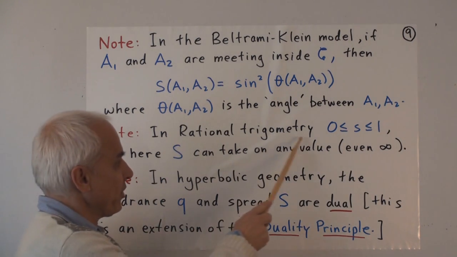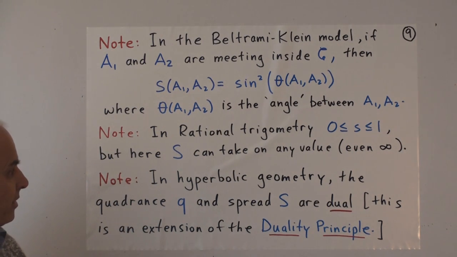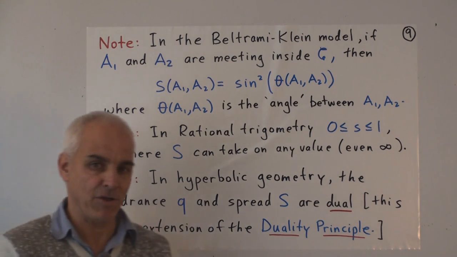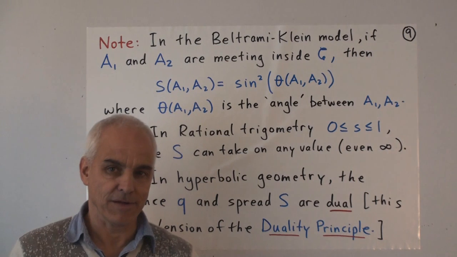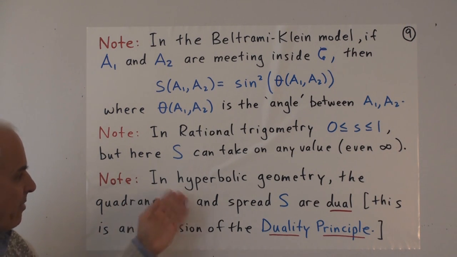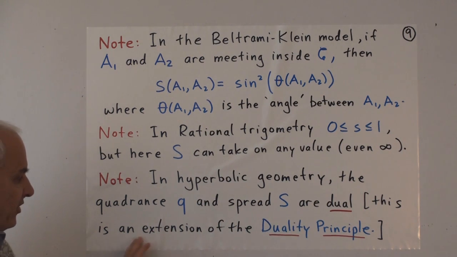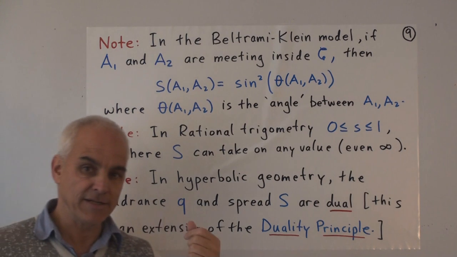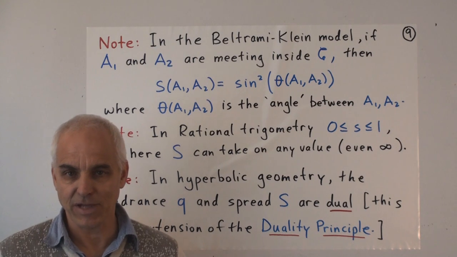Another point is that in rational trigonometry in the plane, the spread between two lines is always in the interval 0 to 1. But here in hyperbolic geometry, the spread can in fact take on any value. It can take on negative values and values bigger than 1, and even infinity in certain special cases. And let's just reiterate again that in hyperbolic geometry, the quadrants Q and the spread S are really dual concepts. This is an extension of the duality principle, so not only are lines and points in a dual relation, but also quadrants and spread are in a dual relation.